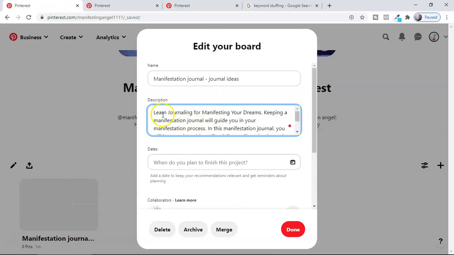I already have the description here, right? Learn journaling for manifesting your dreams. Keeping a manifestation journal will guide you in your manifestation process. In this manifestation journal, you will learn various things like daily manifestation journal ideas and how to write a manifestation journal, methods and tips. Still, you can use more keywords, almost 500 words here in the description.